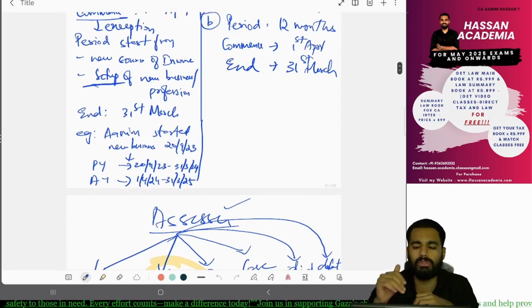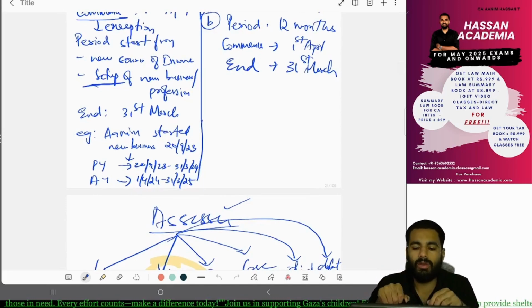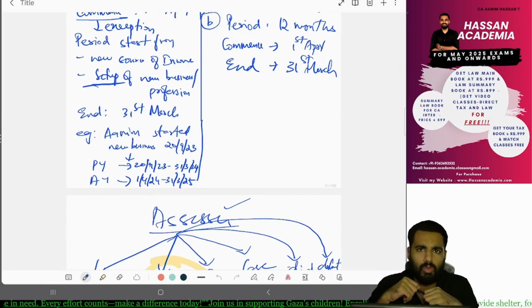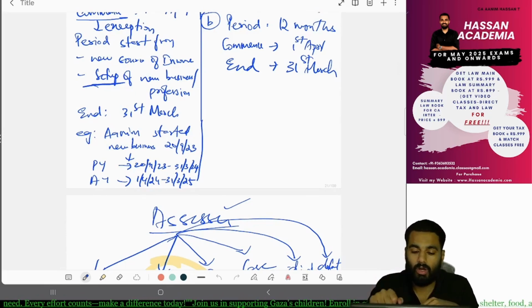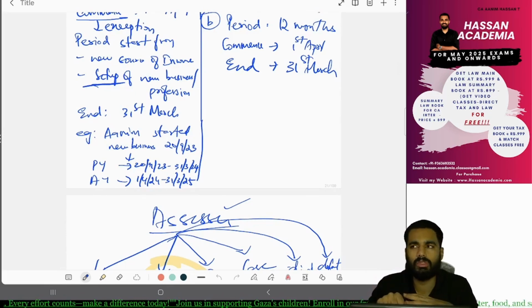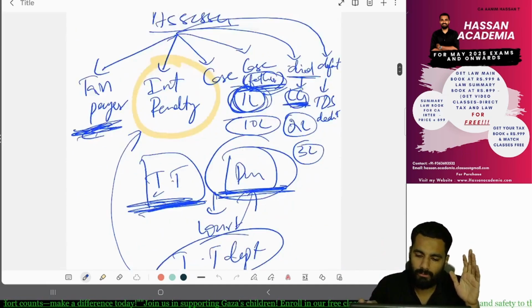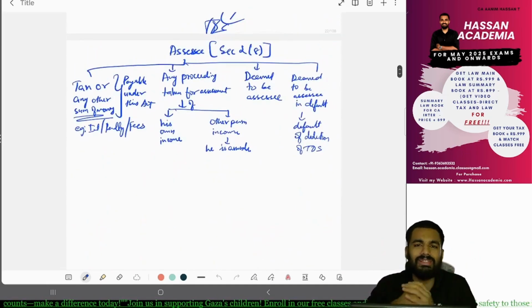Example, Anim started a new business on 20th of September 2023. So what is the previous year? 20th September 2023 to 31st March 2024. And what is the assessment year? 1st April 2024 to 31st March 2025. Yes or no? Yes. And we have also seen what is an assessee, which is defined in section 2 clause 8.